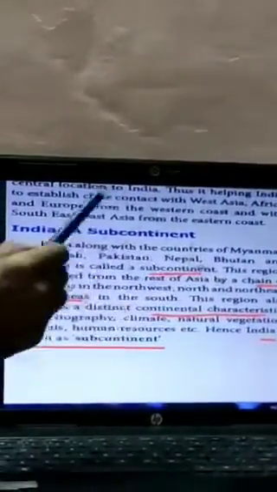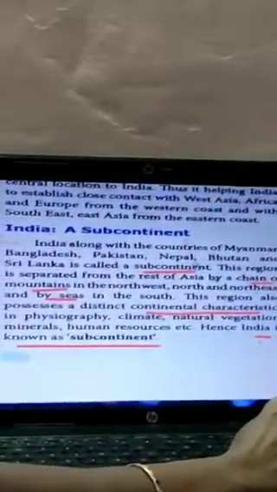So the next one is about the 6,000 kilometer long coastline. India has a total mainland coastline of 6,100 kilometers. After adding the Andaman Nicobar and Lakshadweep, the answer is 7,516.6 kilometers. So India has a central location that runs Indian Ocean routes, which helps India to establish close contact with the rest of the countries. So India is known as a subcontinent. These slides will help you to take notes. I hope you all understand this topic very well.